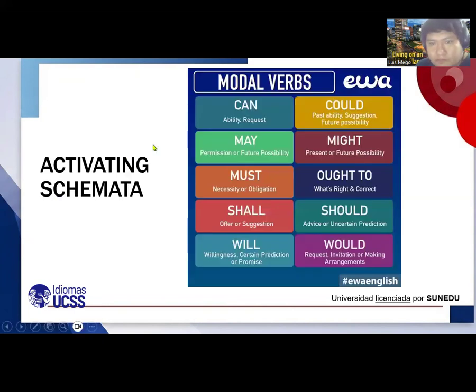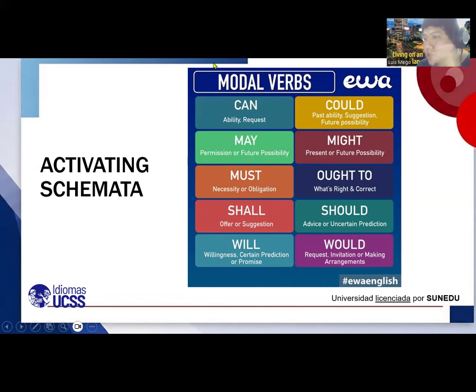Now, here we have some of the modal verbs that you can find on the internet, on books, etc. You have the modal verbs can, could, may, might, must, ought to, shall, should, will, would. We have more, yes, but let's focus on these ones, okay?